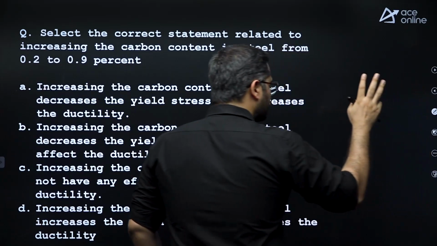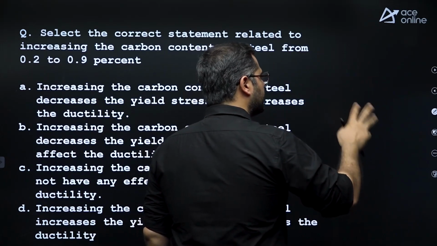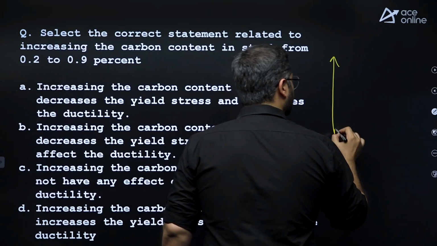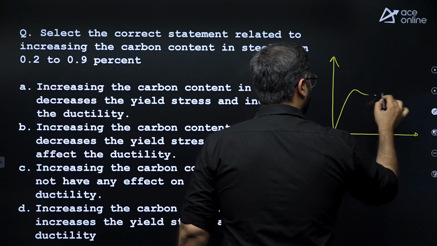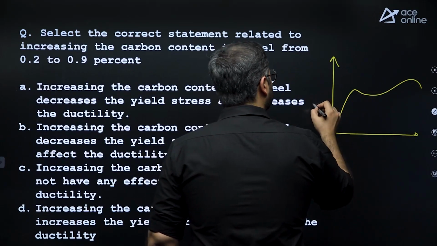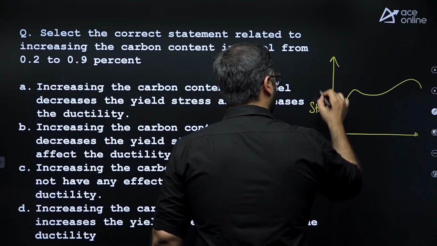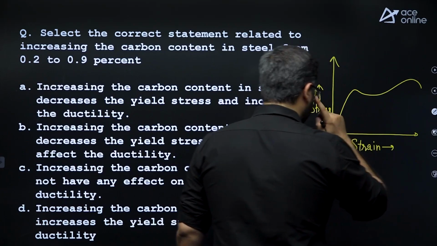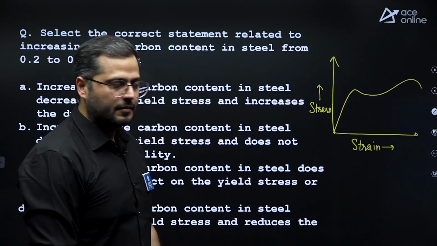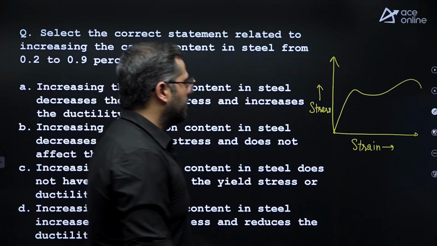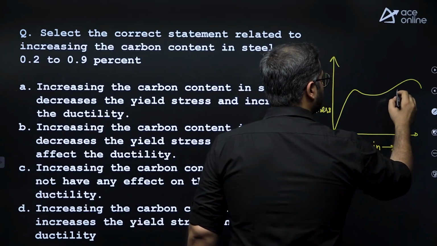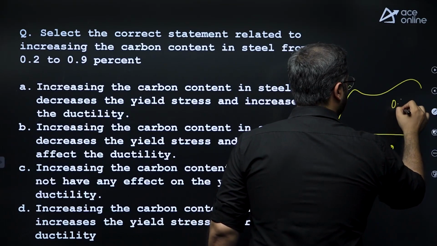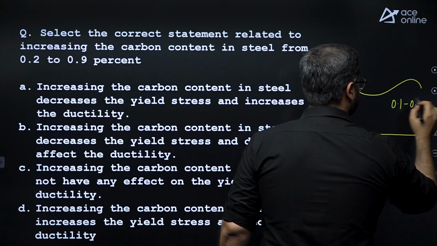So there are actually three kinds of steel which we consider with respect to how much amount of carbon is available. It can be classified into three. Number one is low carbon steel. The stress strain curve of that particular steel is kind of signified like this. This is the low carbon steel, right? And in this particular case, in low carbon steel, the amount of carbon is from 0.1% to 0.25%.